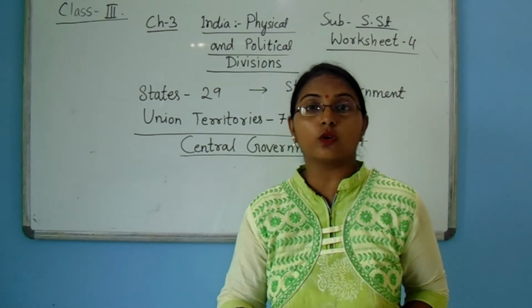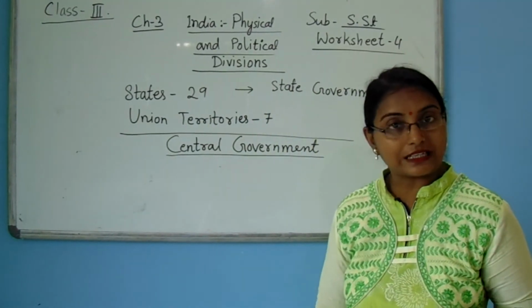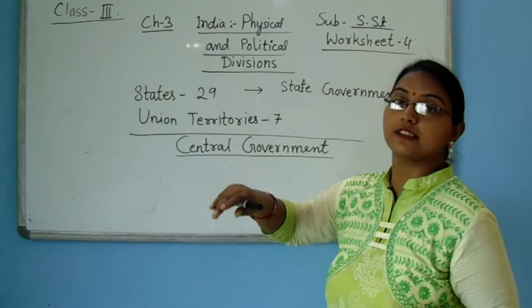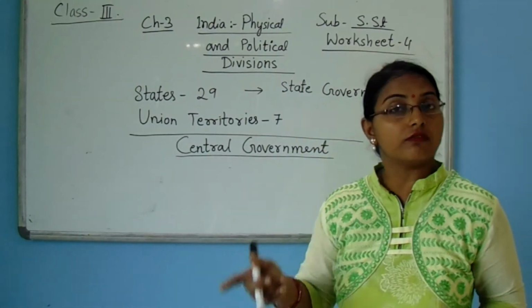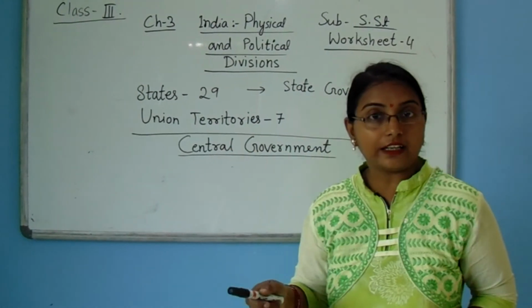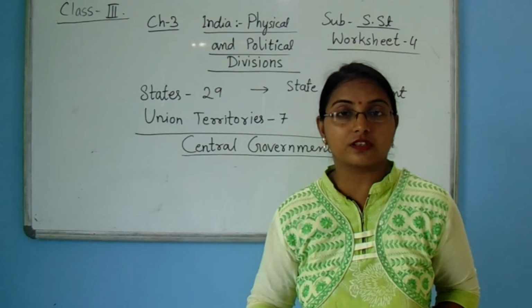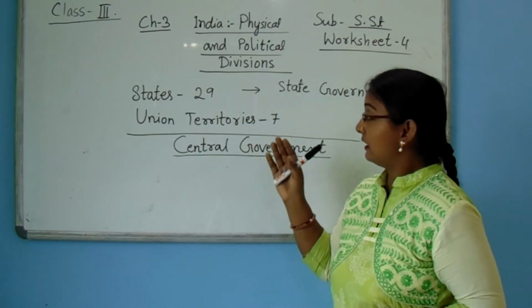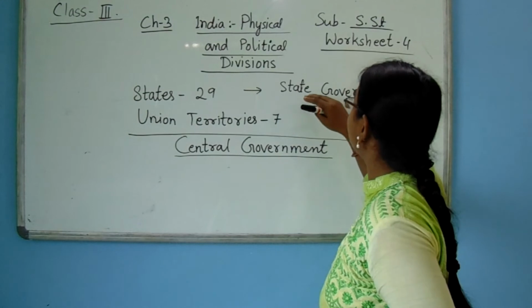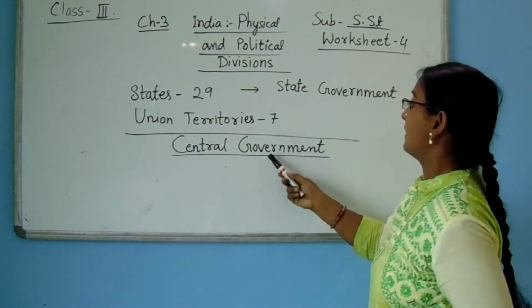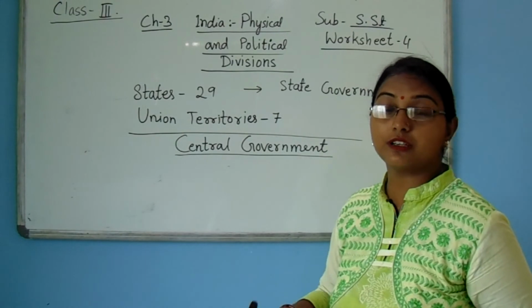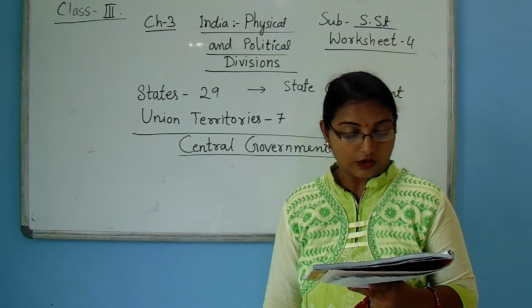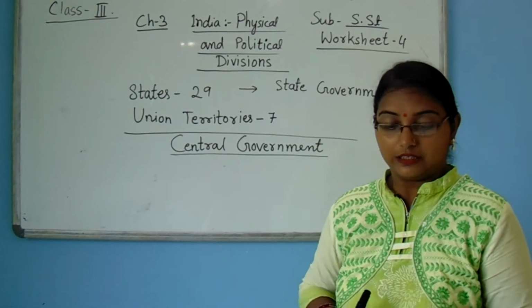Central government includes the prime minister, the president and the council of ministers. Similarly, the 29 states are also governed by the state government, which includes governors, chief ministers and some MLAs. So we see that the government has two different types: central government and state government, and it is governed by the whole country system.